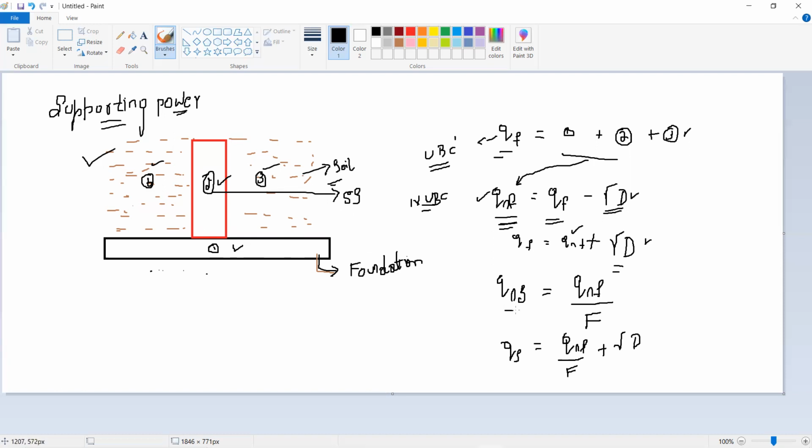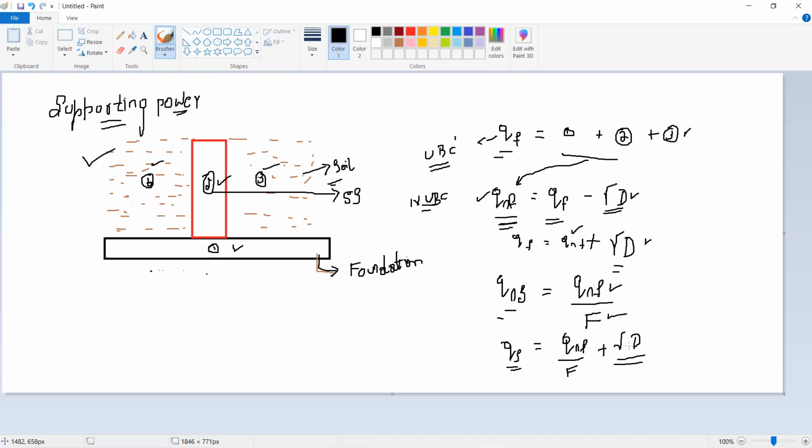Therefore, the safe net bearing capacity will be equal to net bearing capacity of the soil divided by factor of safety. And the safe bearing capacity of the soil will be equal to net ultimate bearing capacity divided by factor of safety plus gamma into D.